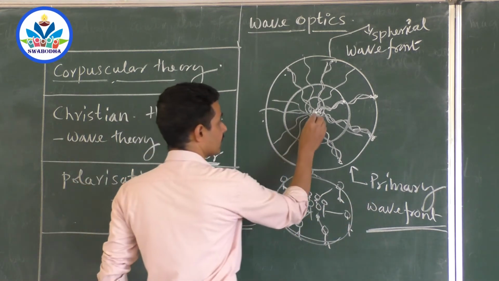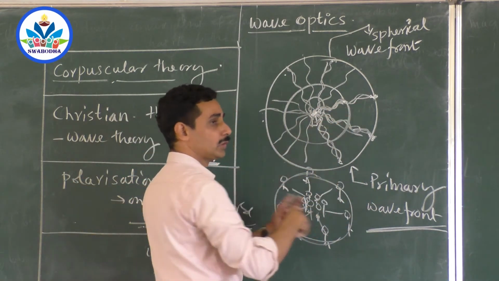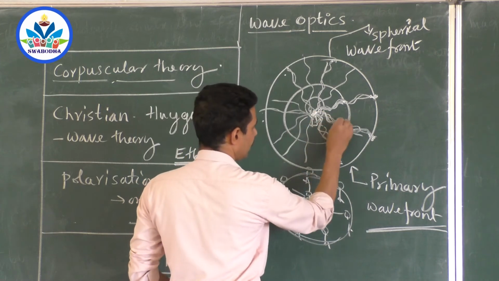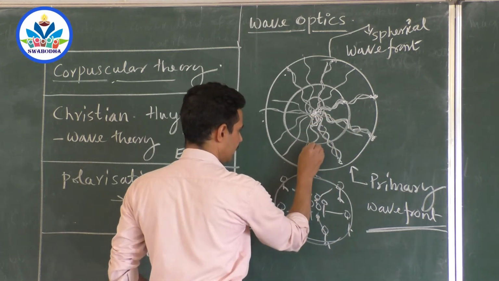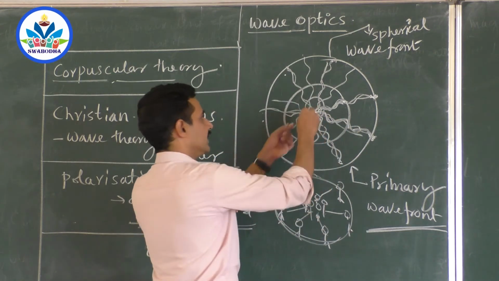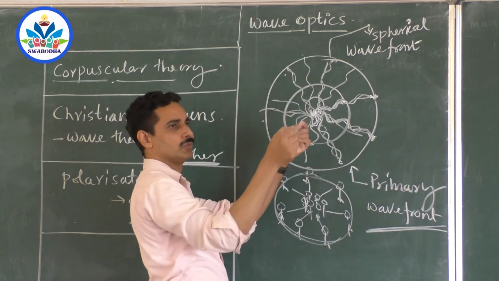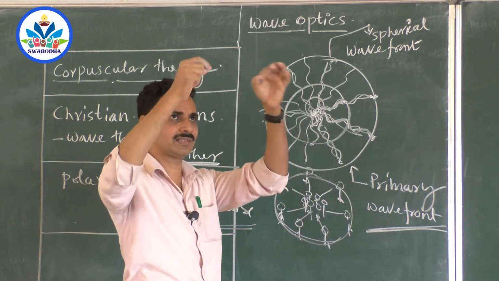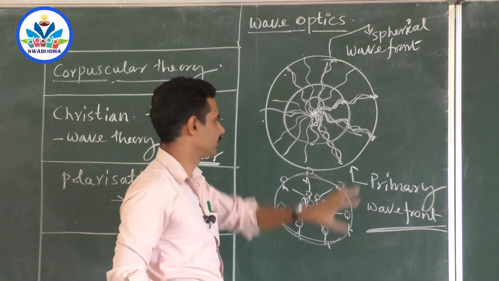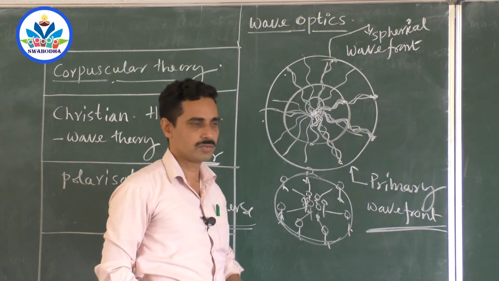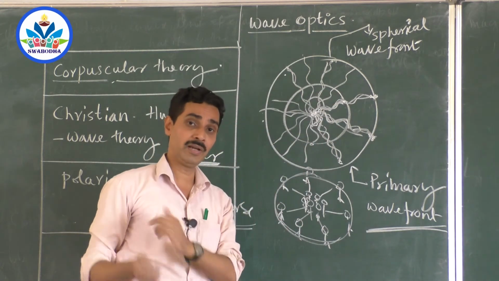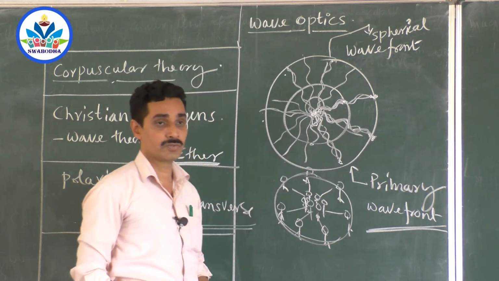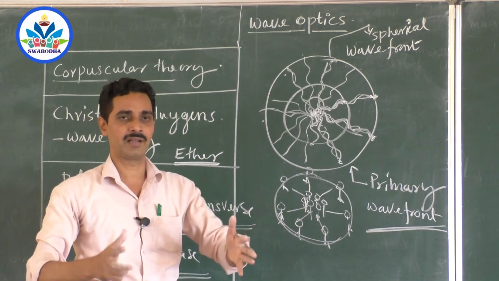Suppose this wave was given an opportunity to travel only 2 crests, then this will also travel by 2 crests. This one 2 crests, here 2 crests. Everywhere it is 2 crests. So collect all the points which are the second crest. You will get a smaller sphere. That is this wavefront. So then also it is a sphere. It may not be a cylinder. It should be a sphere. So a point source emits spherical wavefront.